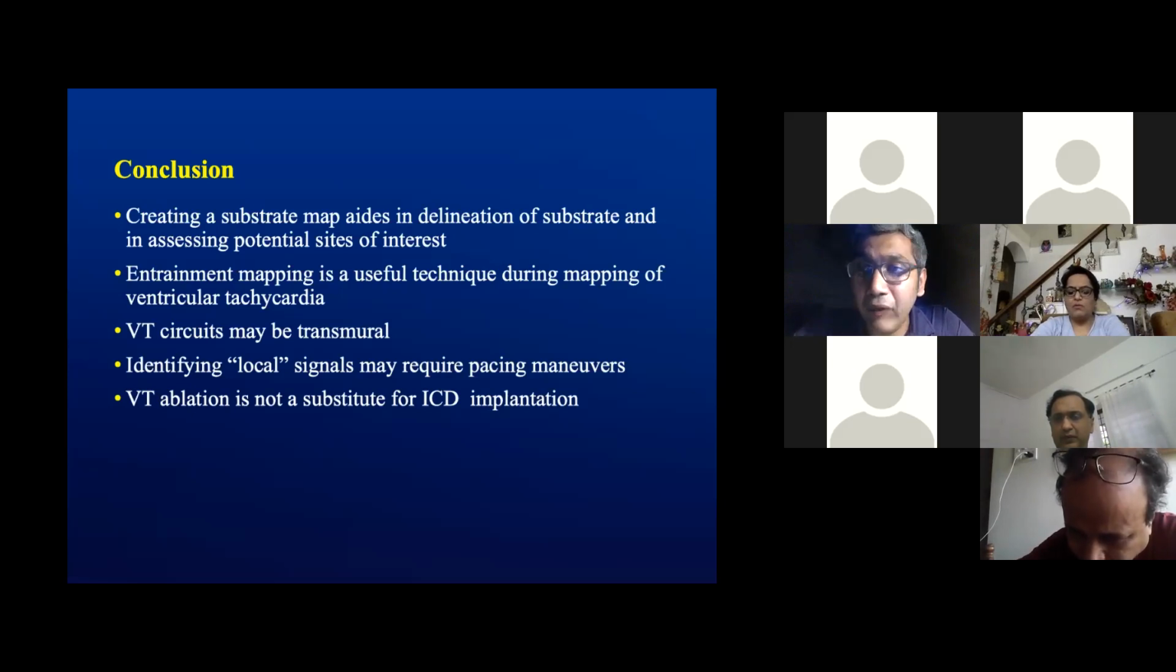So that is well taken. We did have all those signals here, but did not have enough leeway to show it in this presentation because I wanted it to focus more on the entrainment and the local signal part of it.